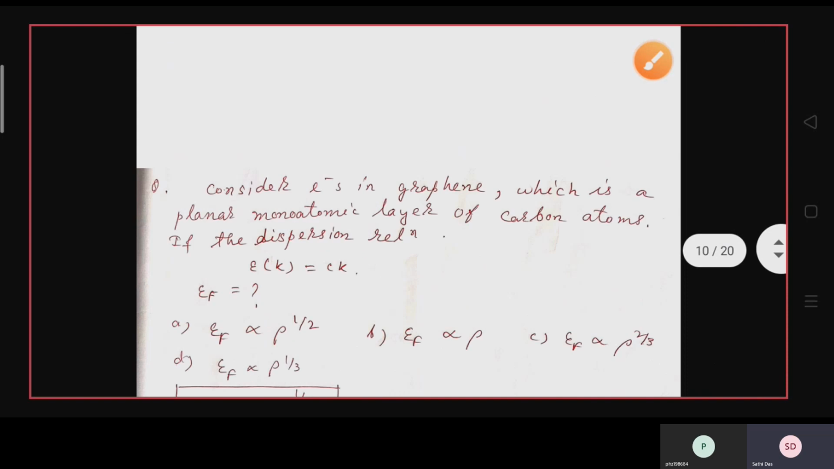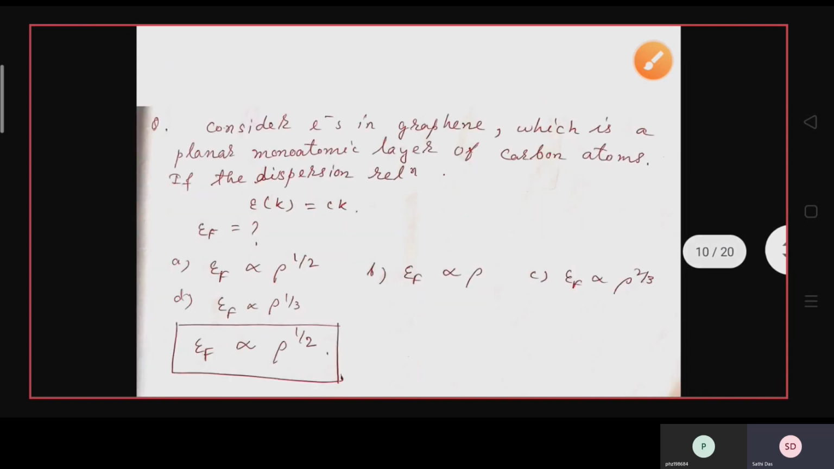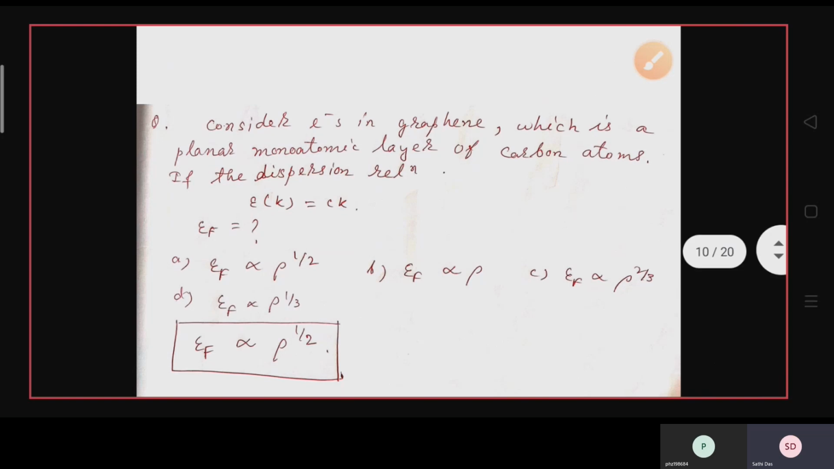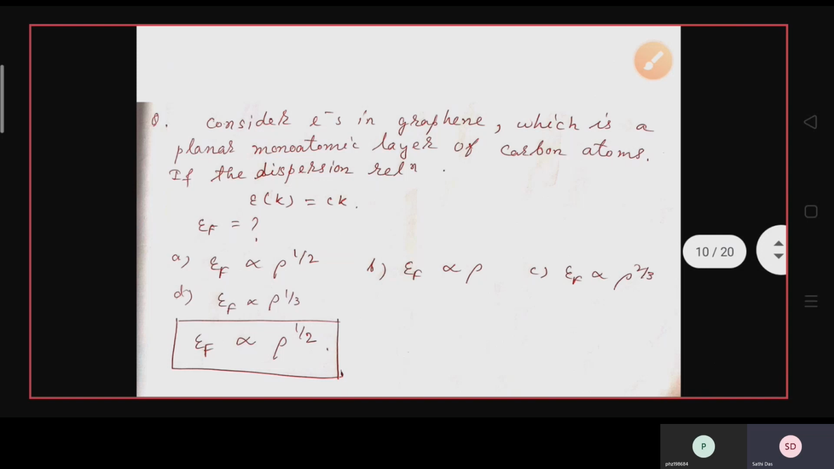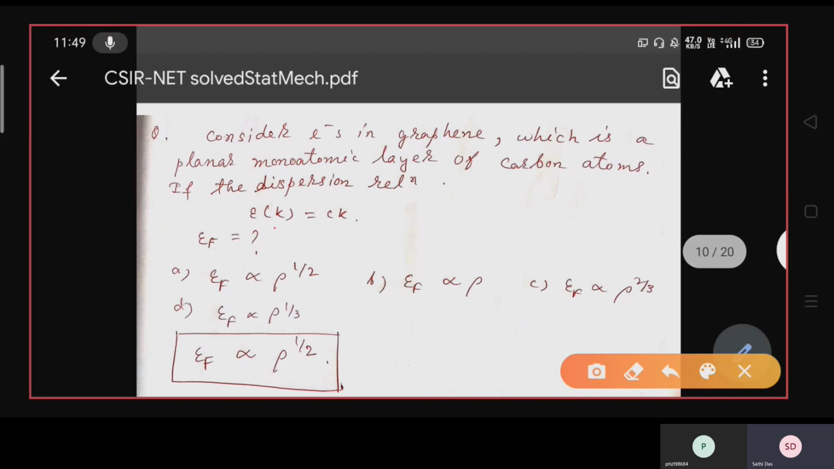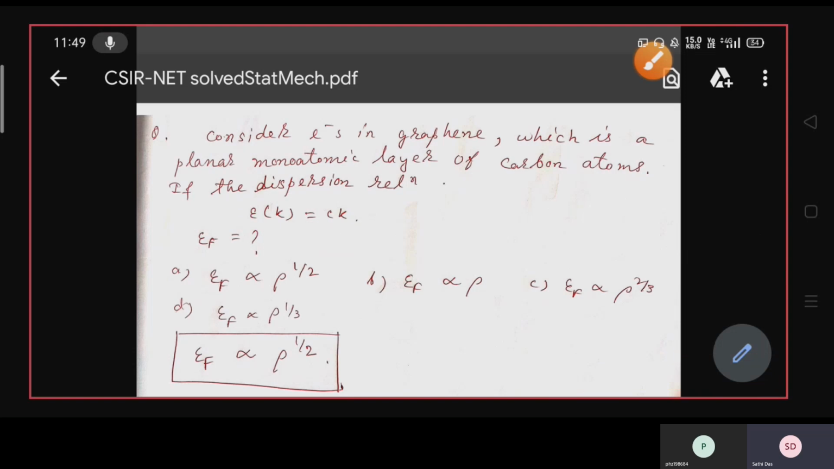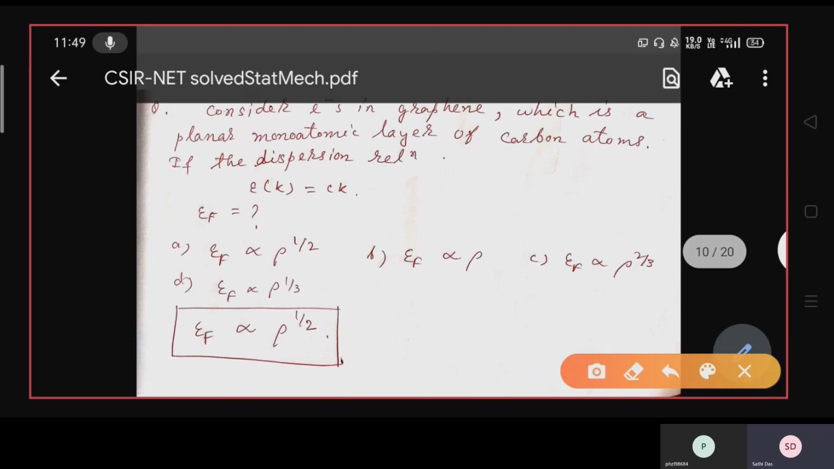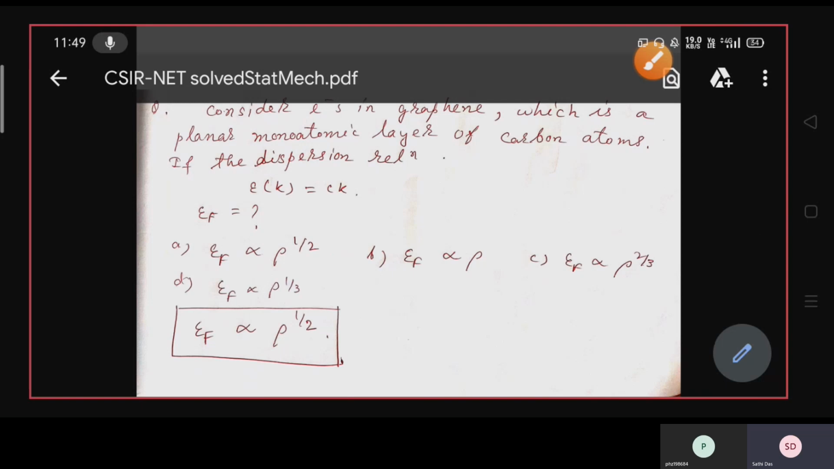The next question is a very important question. Consider electrons in graphene, which is a planar monoatomic layer of carbon atoms. If the dispersion relation epsilon(k) is Ck, then the Fermi energy is how much? So from the dispersion relation, you have to find the Fermi energy of the system. The answer of the question is epsilon F equals rho to the power half, that is option A.